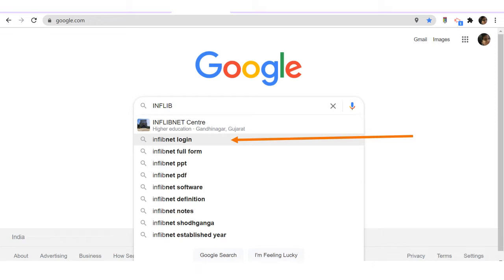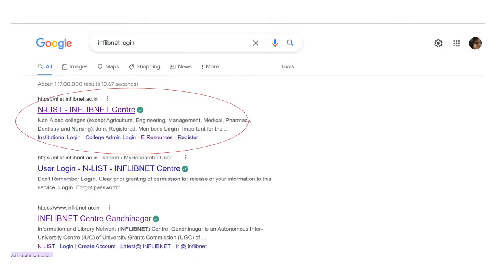First you have to go to Google and type in InflibNet login. The moment you click on InflibNet login, within the first few search results you will find NList. This is the button that you need to click.